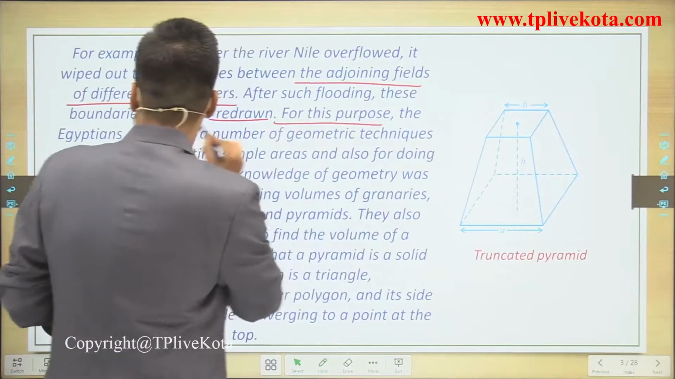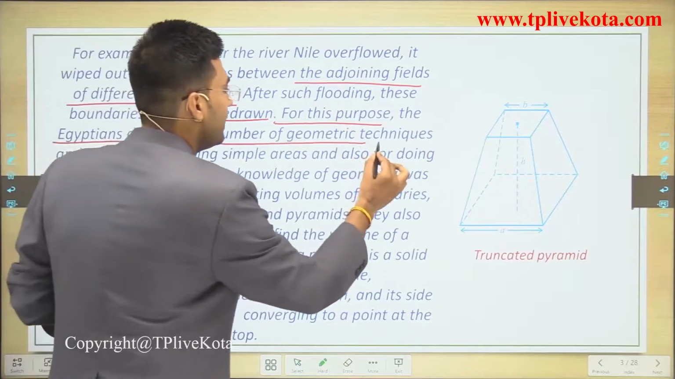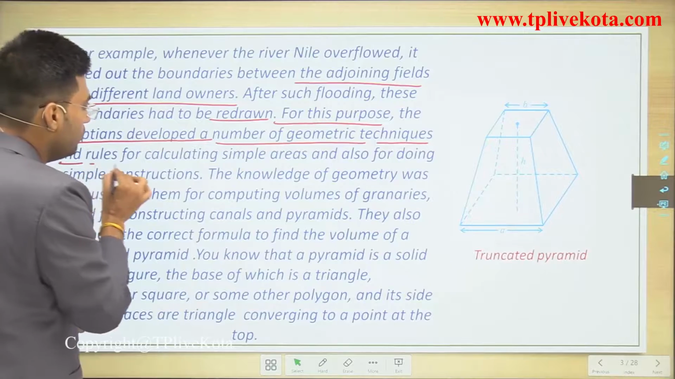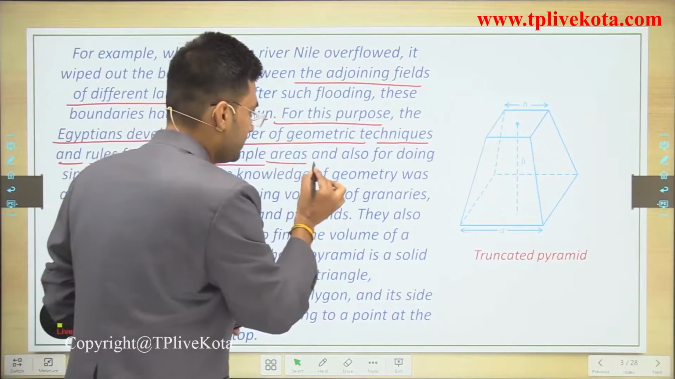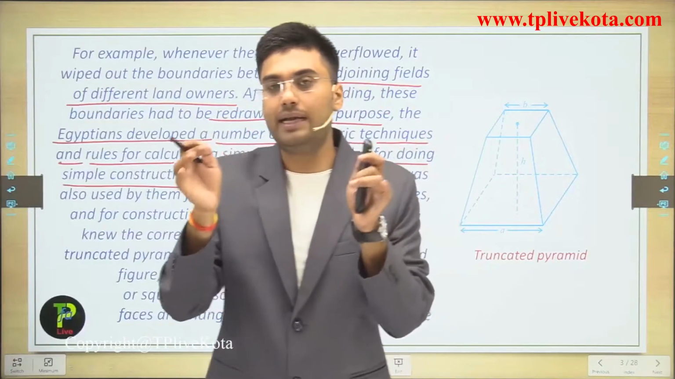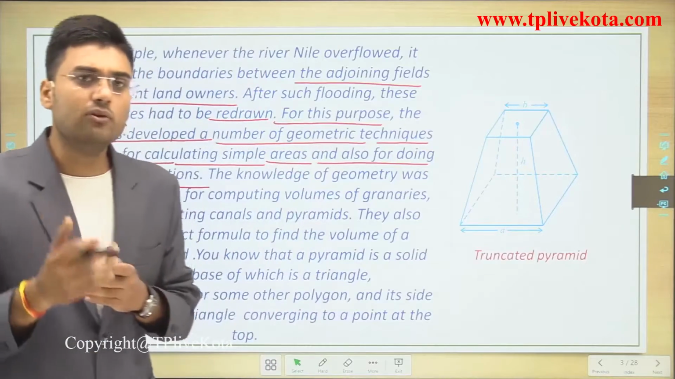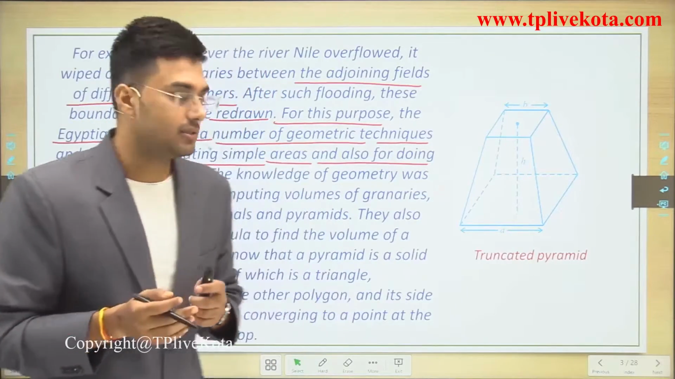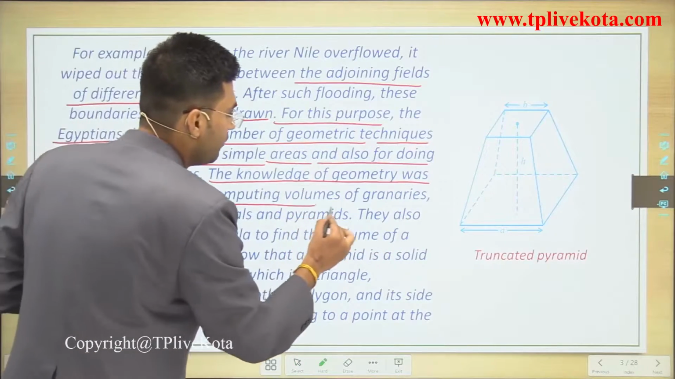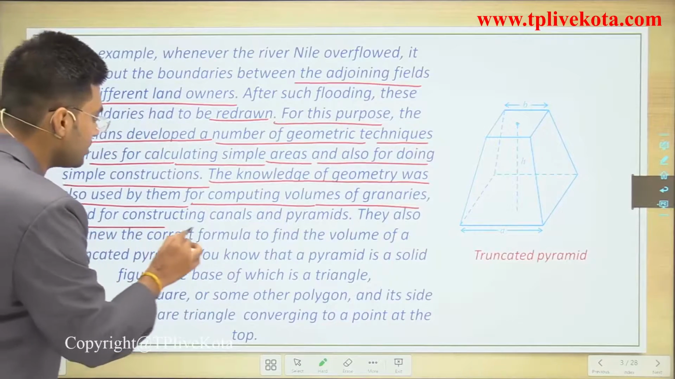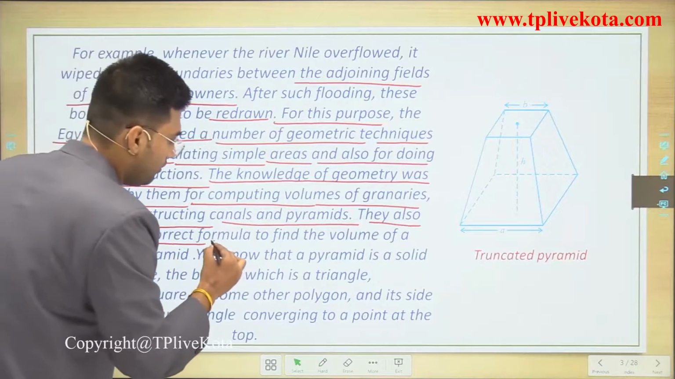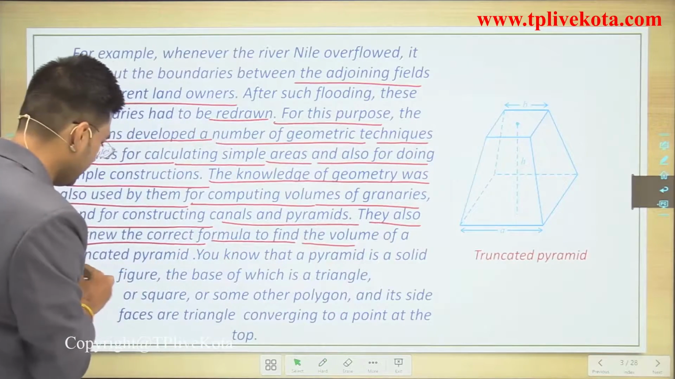For this purpose, the Egyptians developed a number of geometrical techniques and rules for calculating simple areas, and also for doing simple constructions. So the Egyptians developed some geometrical concepts for calculating the area of land or for some constructions. The knowledge of geometry was also used for computing the volume of granaries and for constructing canals and pyramids. They also knew the correct formula to find the volume of truncated pyramids.